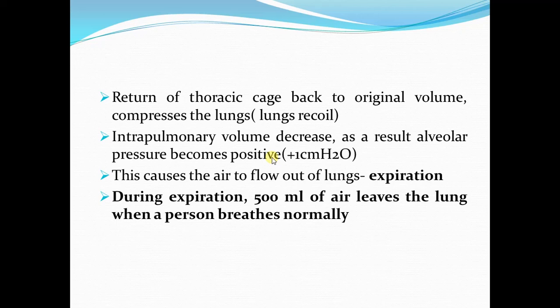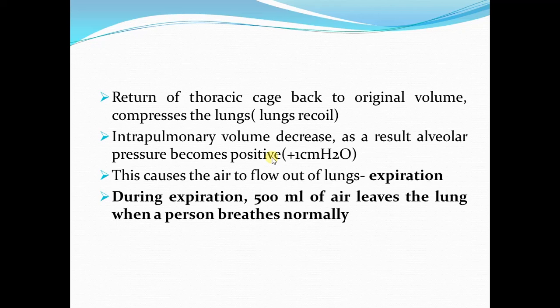Now this causes the gradient to be formed in the reverse direction as compared to the gradient formed during inspiration. In inspiration, the pressure gradient is established from the atmosphere into the lungs.